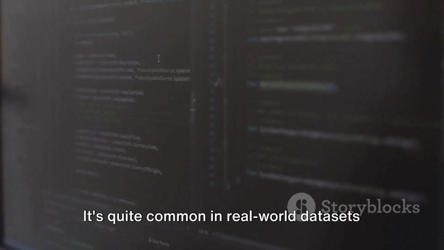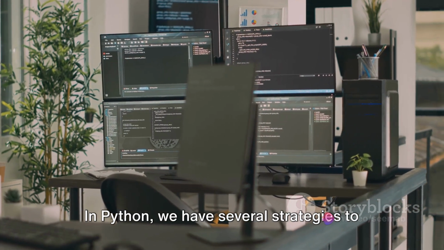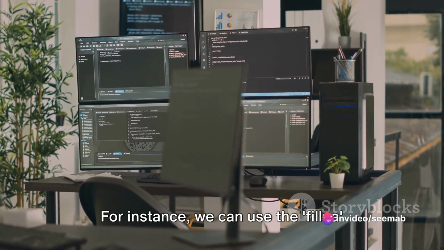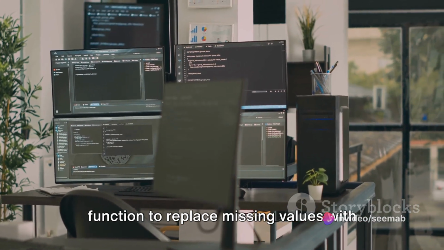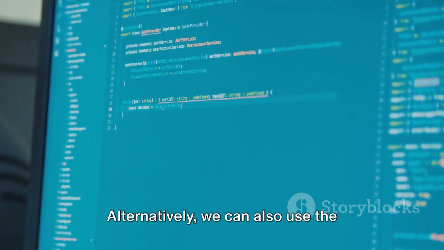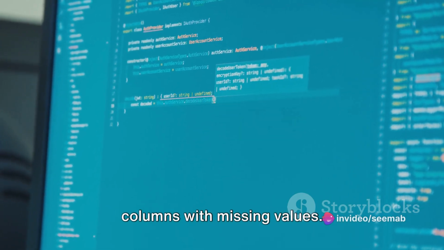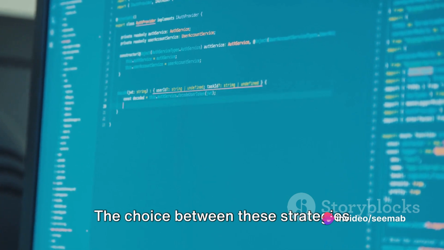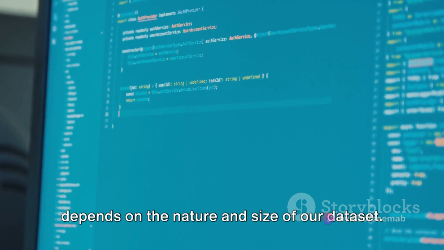It's quite common in real-world datasets to have gaps or missing information. In Python, we have several strategies to handle them. For instance, we can use the fillna function to replace missing values with the mean, median, or mode of the data. Alternatively, we can also use the dropna function to eliminate rows or columns with missing values. The choice between these strategies depends on the nature and size of our dataset.